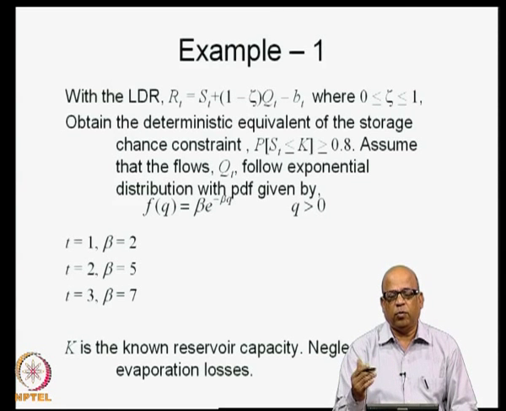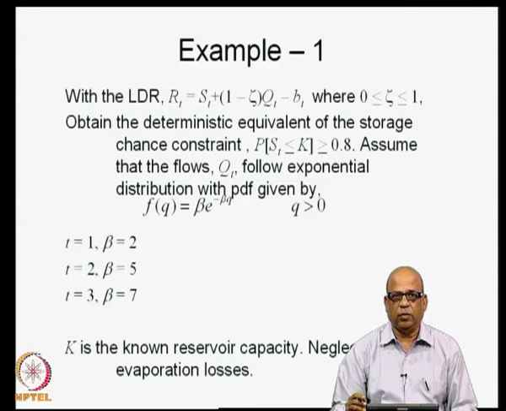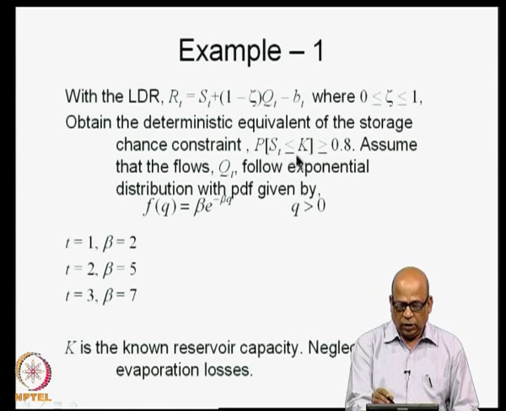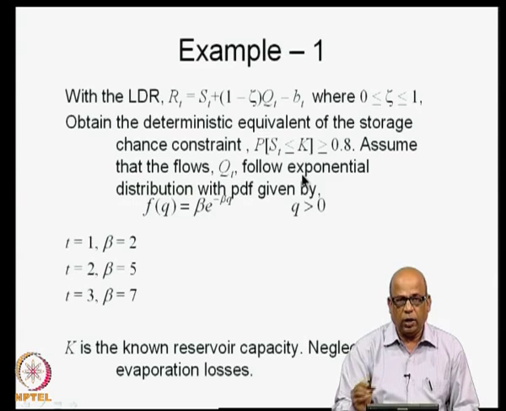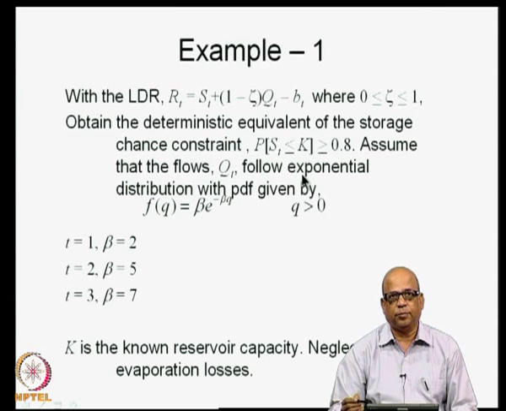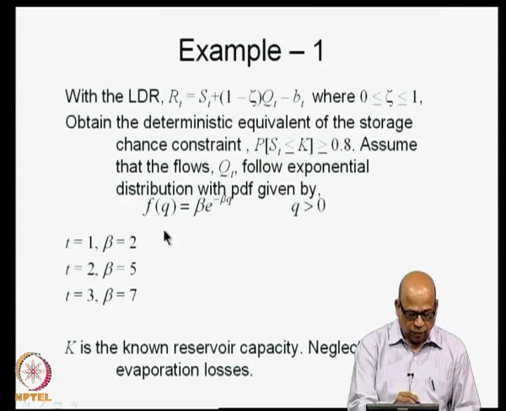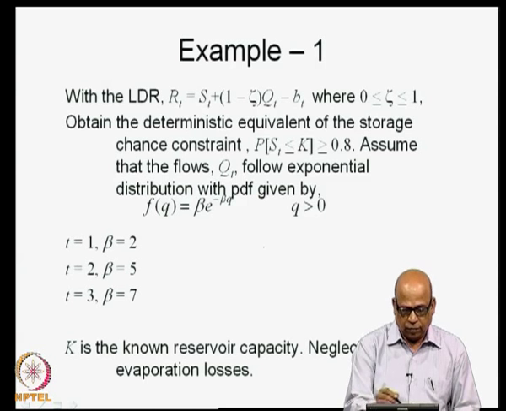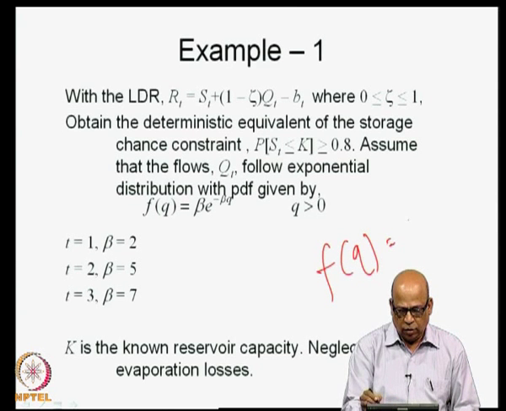From PDF you can always obtain the CDF in several cases. So, we need the distribution. So, in this particular case we will assume QT to follow an exponential distribution with the PDF. I will write it here more clearly, f of q is equal to beta e to the power minus beta q. So, this is the exponential distribution.